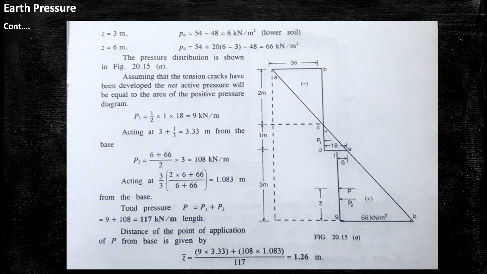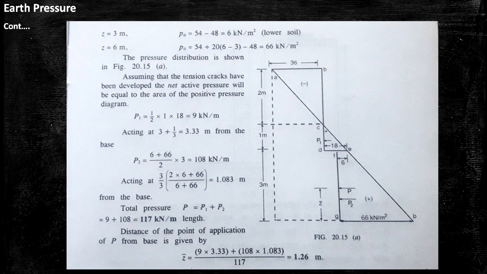Then Pa will be 0 at 2 meter, because we put gamma sat, that is 18 kN per meter cube, and height is 2 meter. So Pa equal to 0. Then for another 1 meter, the value of Pa equal to 18 into 3 minus 18 into 2, that is 18 kN per meter square. It is the value for 1 meter.